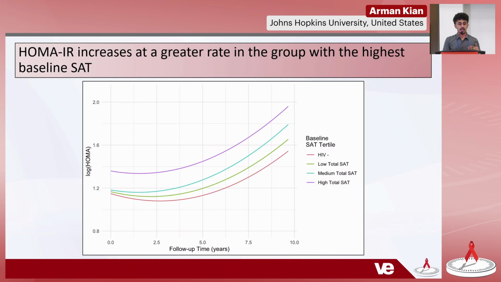And then when we looked at the changes between the specific tertiles, we interestingly saw that those in the highest total baseline SAT tertile actually started at a higher baseline and also had a greater rate of increase. And that greater rate of increase trend was also seen in the medium total baseline SAT tertile. But interestingly, that low total SAT tertile seemed to have a similar trajectory to those without HIV.